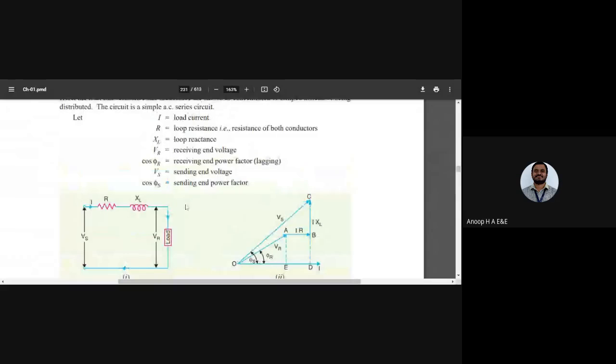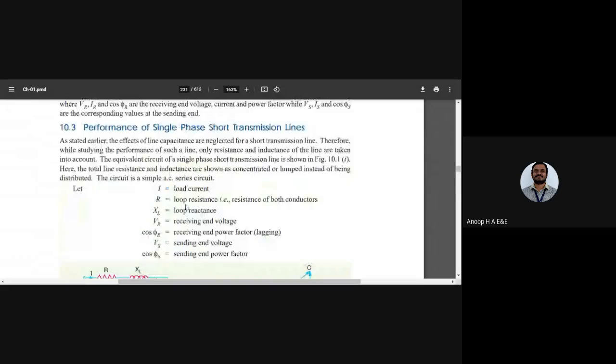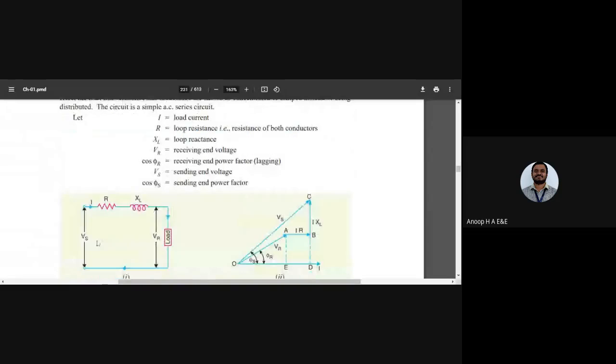Let us start with the single phase short transmission line. The line capacitance is neglected here, and while studying this performance, only resistance and inductance are taken into consideration. The equivalent circuit is what you have written here. It's a series RL circuit. We have Vs and Vr, and this is the single phase load that is connected.